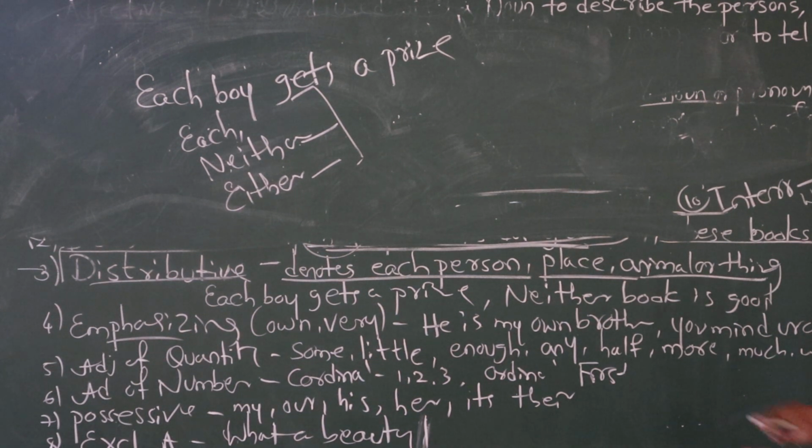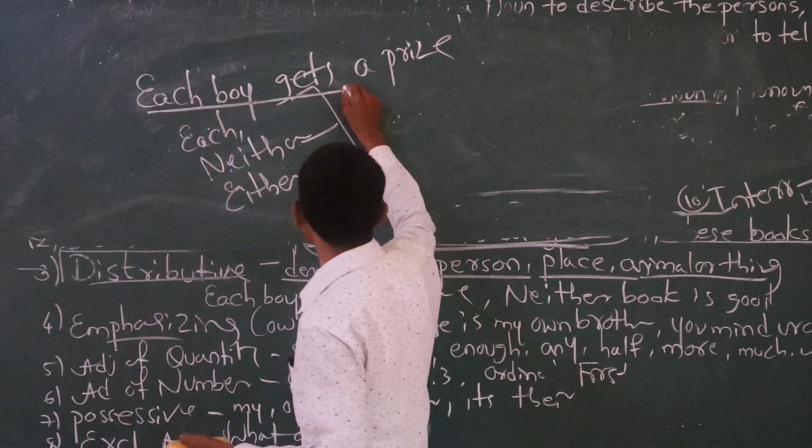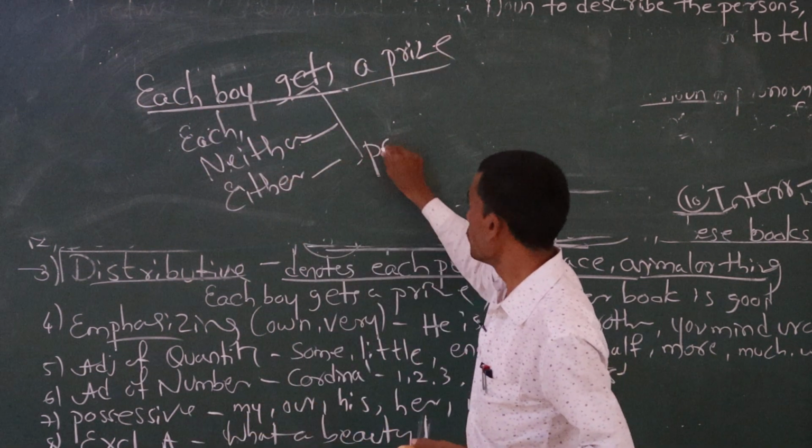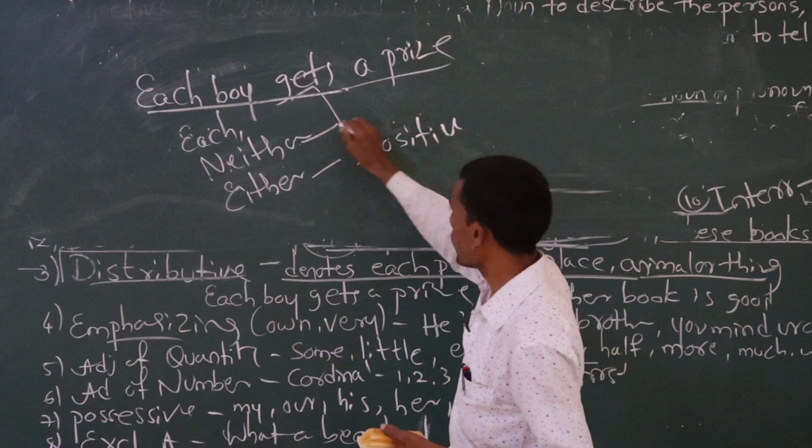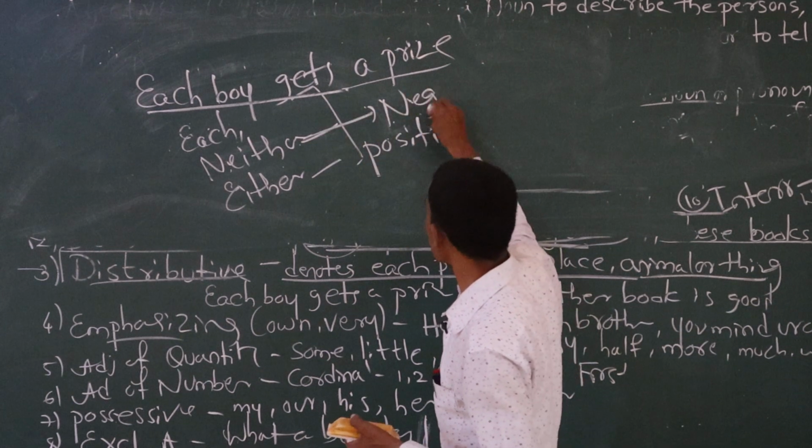Each boy gets a prize; either is positive, and neither is negative. Just keep in your mind.